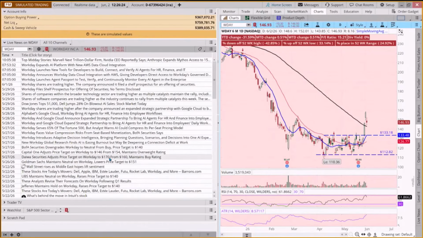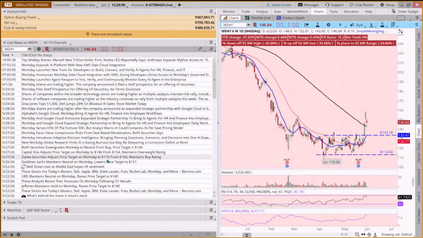What I tend to be looking for, more than the number, is are they raising or lowering? So Goldman Sachs lowered, Capital One lowered, and then Daiwa raised their price target. I just find it interesting that this is what these guys do for a living, and I'm looking at price targets from 140 to 170, and some are raising and some are lowering.